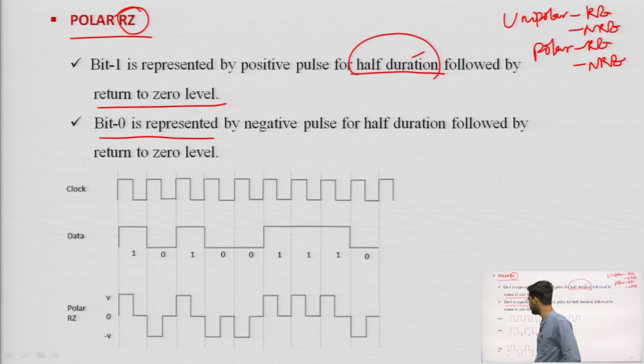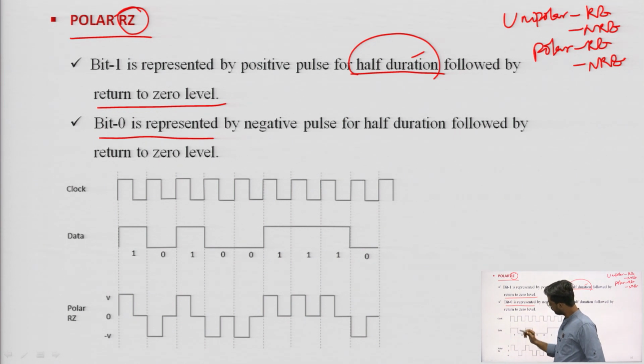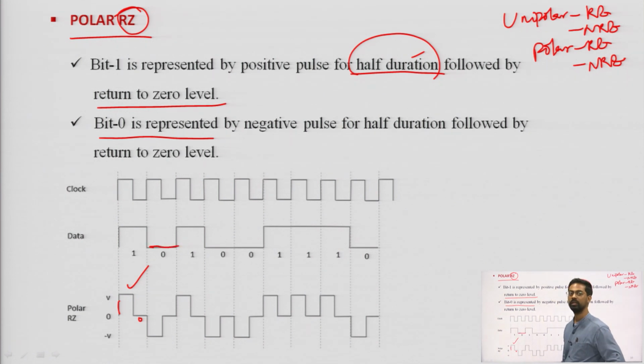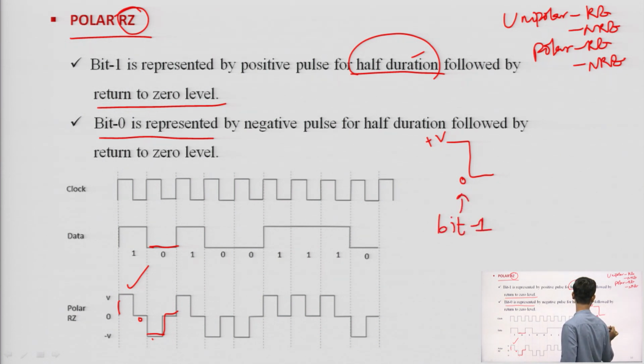Let us see what is happening here. This is 1. This 1 is represented as half pulse plus V and the other half pulse is 0. Similarly, this 0 is represented by a negative pulse, negative V, and it is also returned to 0. 1 means positive V return to 0, this is for bit 1.